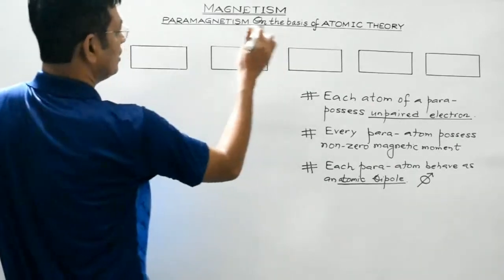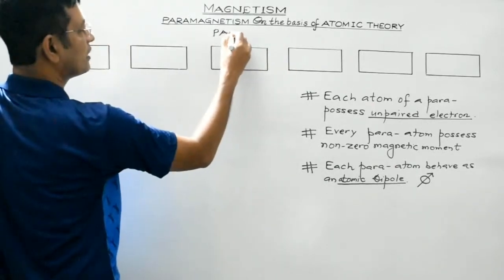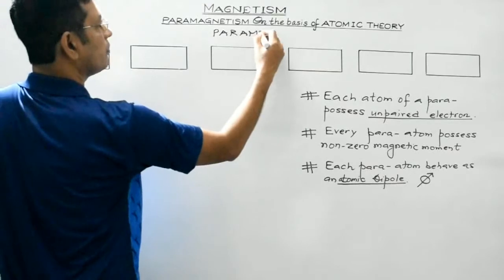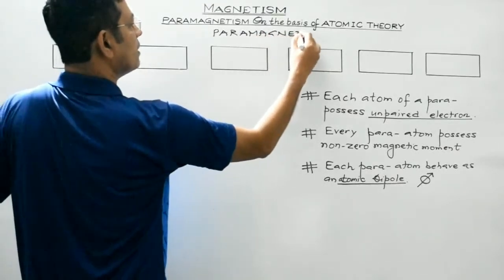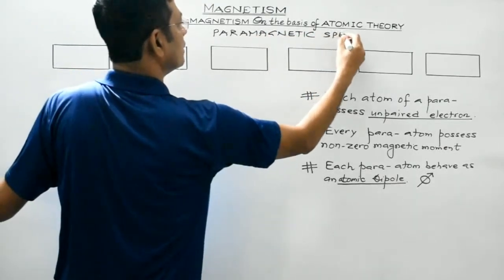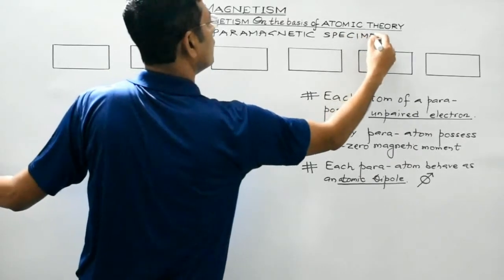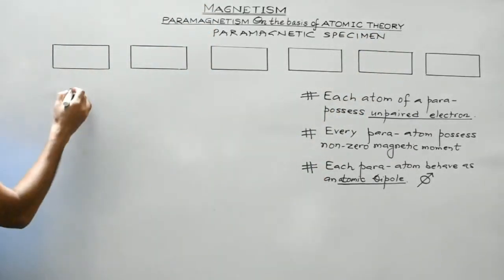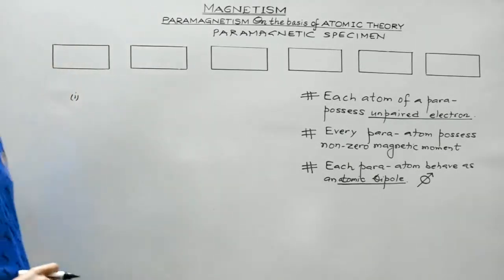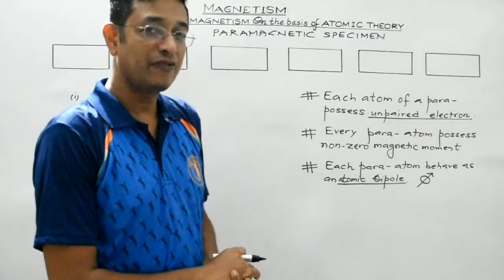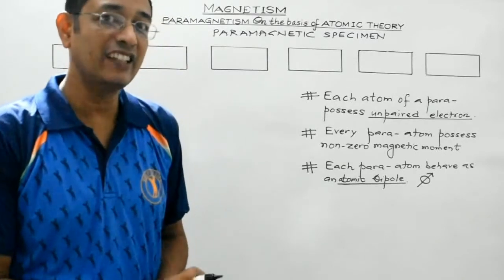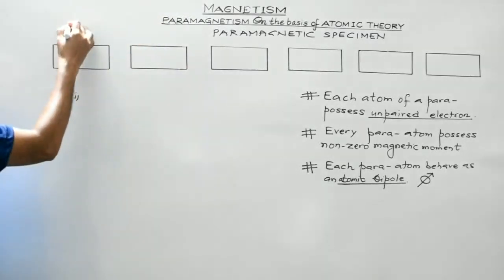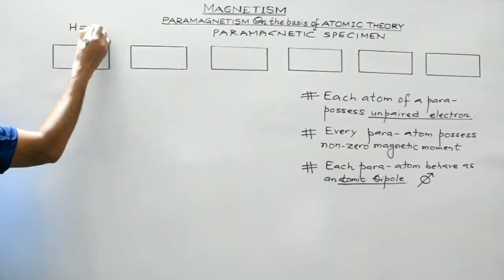Suppose this is a paramagnetic specimen. Now we consider the first case, whereby the external magnetic field or magnetic intensity is absent. H is absent, H is equal to 0.